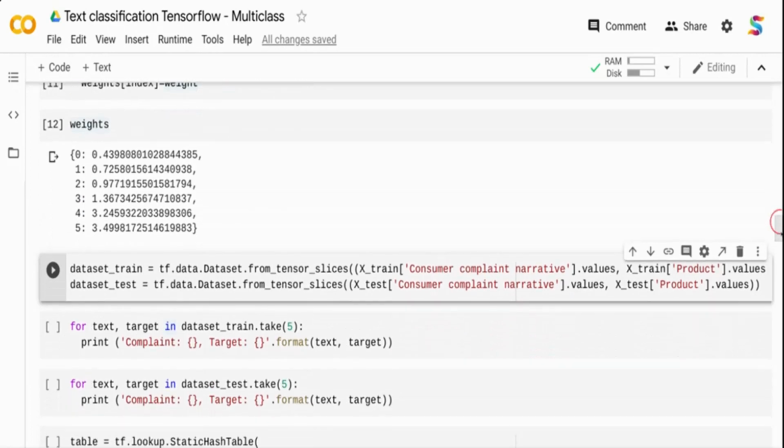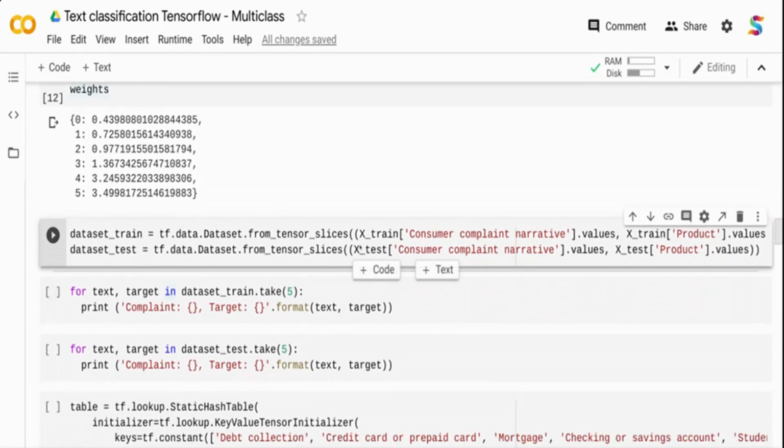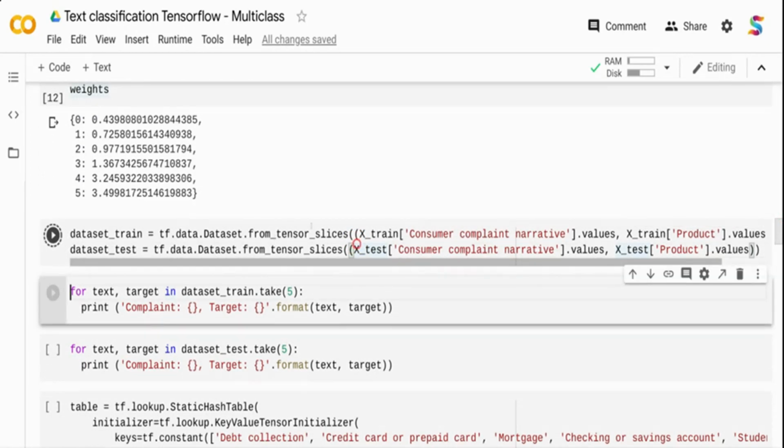So next I'm going to take that particular data set that I have created. Let me run this step. Take the data set that I have created in Pandas, and convert that into a TensorFlow tensor. For that, I am using TensorFlow data set from tensor slices. I am passing the training consumer complaint narrative as my input X value, and the target value as product. So basically it will get 2 columns.